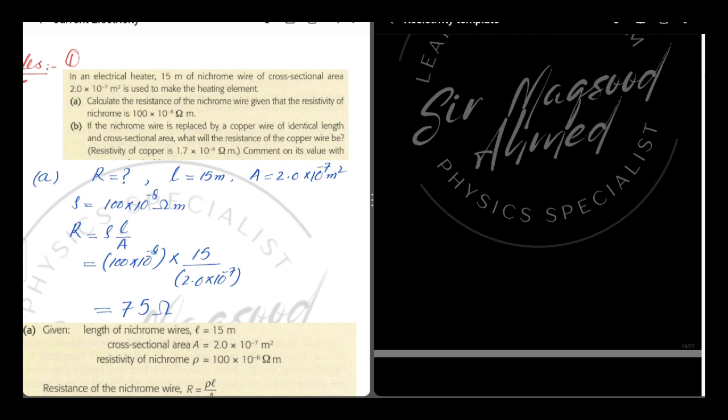Dear students, there is another example. The statement of the example is given on the left side. The solution of the example is also shown. In this example, simply we have to find the resistance if the length, cross section area and resistivity of the conductor is given.